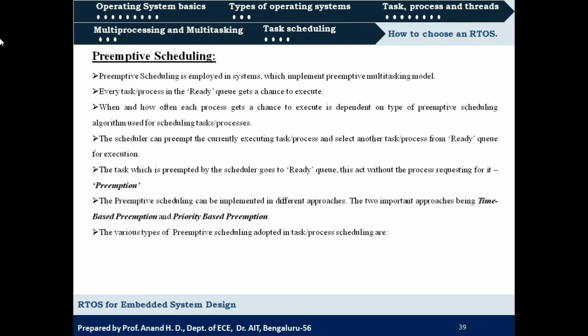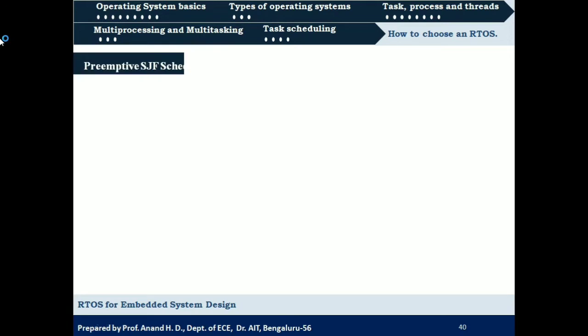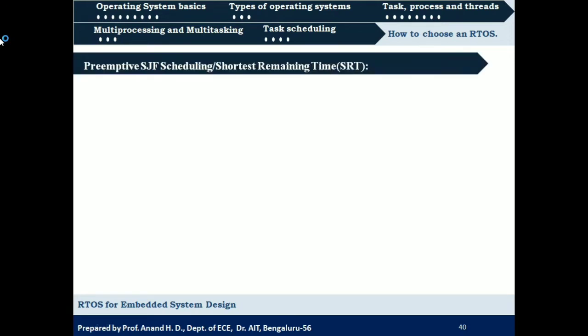The various types of preemptive scheduling that are adopted in task or process scheduling are preemptive shortest job first, or shortest remaining time scheduling, round robin scheduling, and priority based scheduling. These are the 3 types of preemptive scheduling algorithms which we will be looking at in detail. So first is preemptive SJF, that is shortest job first scheduling, or shortest remaining time SRT scheduling.